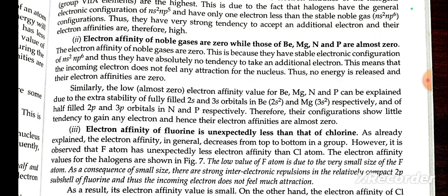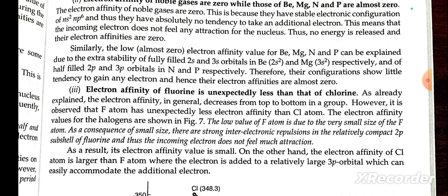Similarly, the low electron affinity values of beryllium, magnesium, nitrogen, and phosphorus can be explained by the extra stability of the filled 2s and 3s in beryllium and magnesium respectively, and of the half-filled 2p and 3p in nitrogen and phosphorus respectively. Therefore, their configurations show little tendency to gain an electron, hence their electron affinity is almost zero.